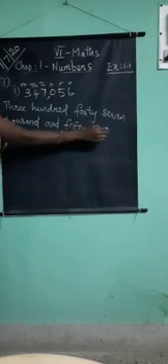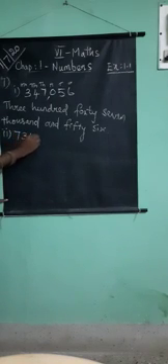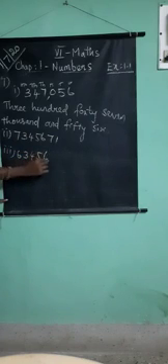Are you clear? This is an international place value. Like that they are given many numbers. I will write the numbers, and you will write the number names. Okay, second is 3,7,3,4,5,6,7,1. Third question is 6,3,4,5,6,7,1,0,5.